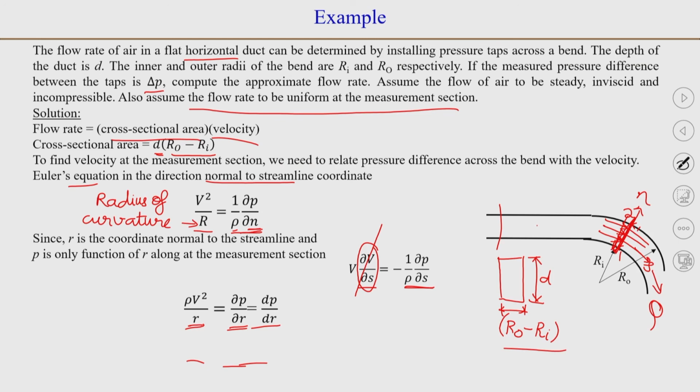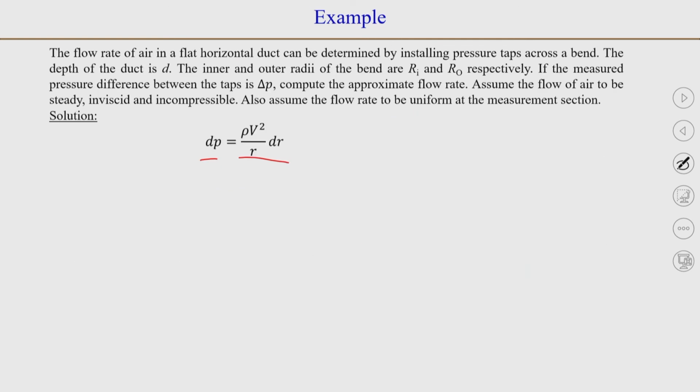So, velocity is going to be constant everywhere. So, we will have dP is equal to rho v squared by r dr, and you can integrate it with respect to r from Ri to Ro, the inner radius of the band and outer radius of the band. Let us say pressure at the inner radius is Pi, pressure at the outer radius is Po. So, you can write this and integrate.